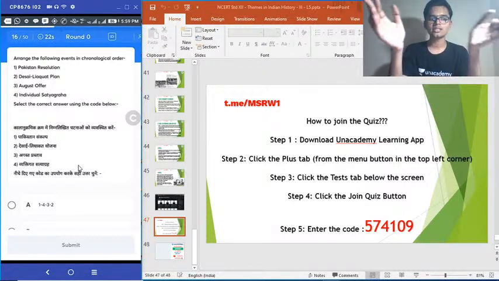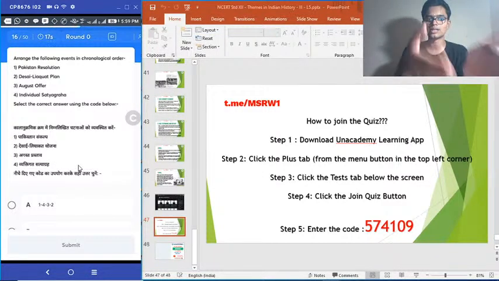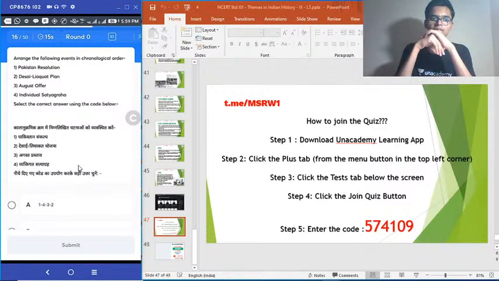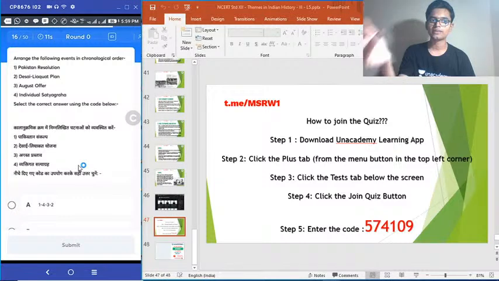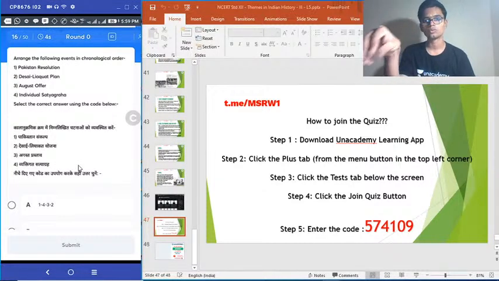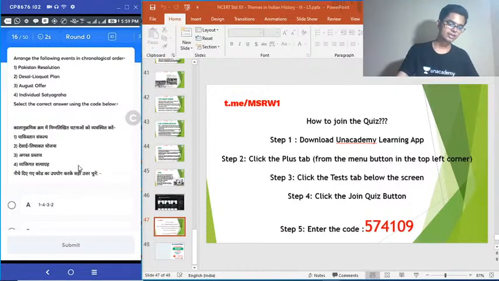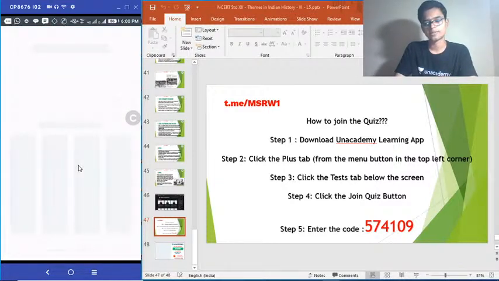So if you have attended today's and Friday's class, you will know the answer to this question. Individual Satyagraha, August Offer, Desai Liaquat Pact, everything I talked about on Friday. Pakistan Resolution I told you today. So if you have attended these two classes, you should definitely get the answer to this one. Easy question. 16th one. Time is up.